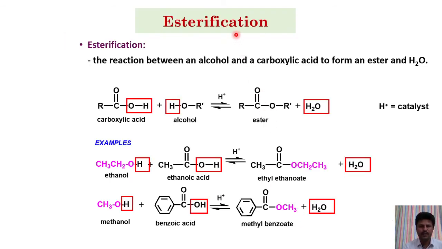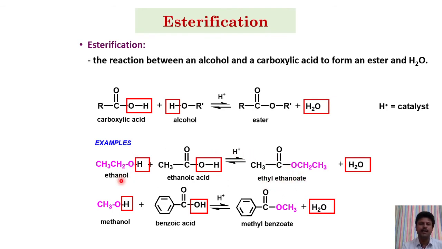Next, esterification. When carboxylic acid reacts with alcohol in the presence of an acid or base catalyst, it gives ester by the elimination of water. If esterification takes place in the presence of base OH minus, that is said to be saponification. Here you can find an example. Ethanol reacts with ethanoic acid, and we get ethyl ethanoate.